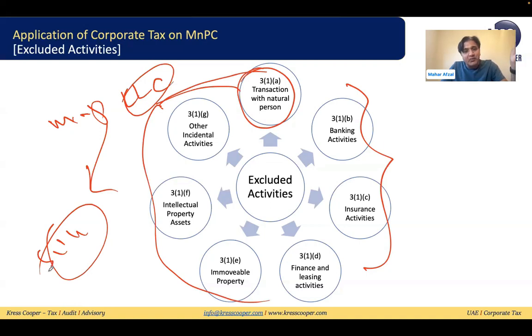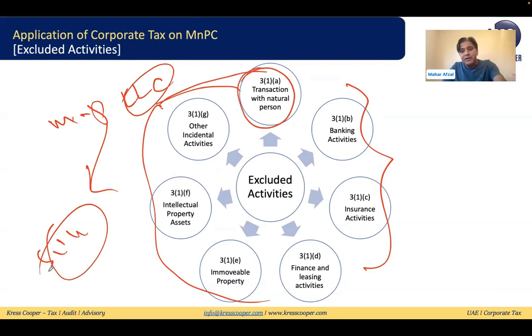It will generate qualifying income which will be subject to tax at 0%. So if the qualifying free zone manufacturing and processing company is providing services to another free zone person except a natural person, it will generate qualifying income subject to tax at 0%.